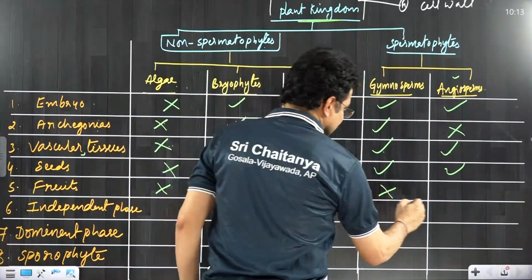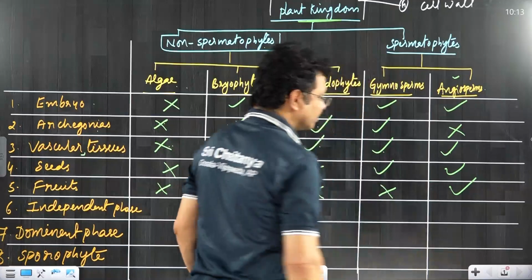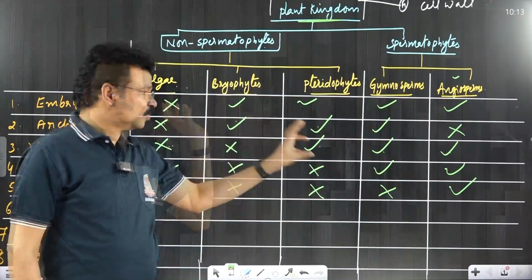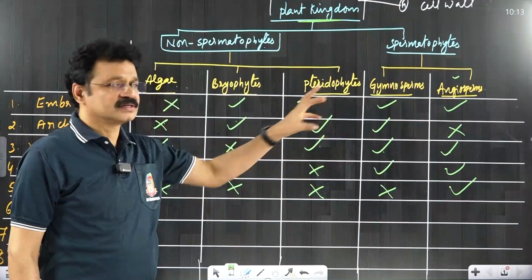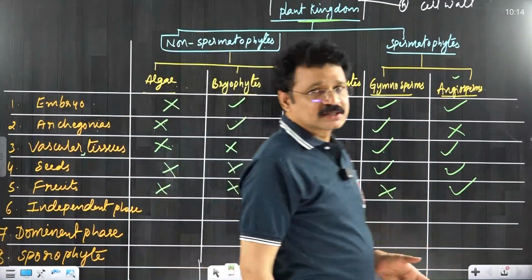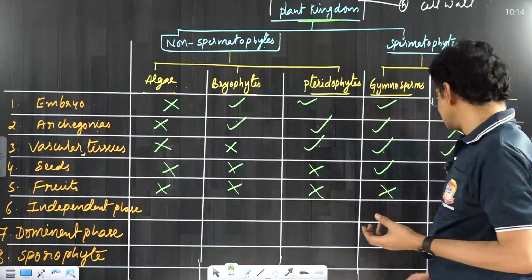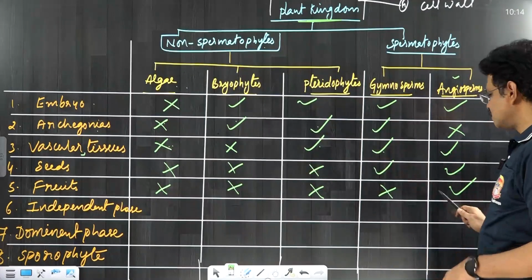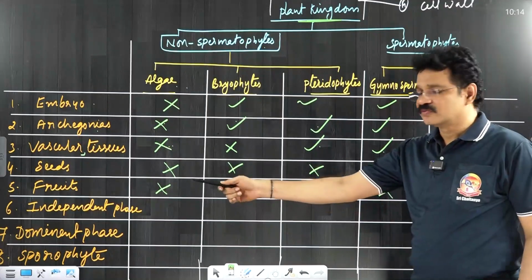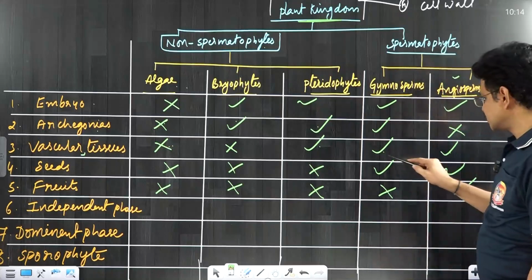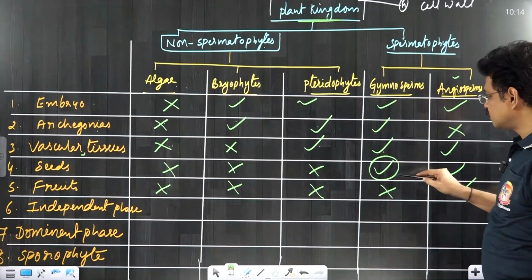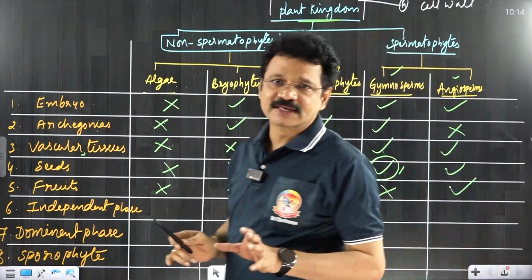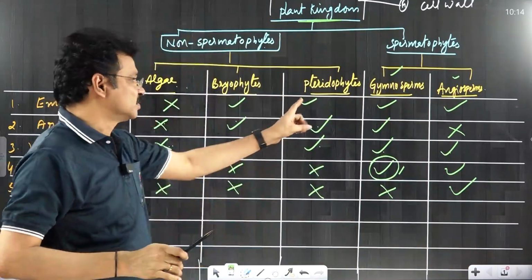remaining all the members have no ability to produce fruits. To form fruit, ovary must be present. Presence of ovary is the character of angiosperms only. After fertilization, that ovary ripens and becomes the fruit. So, except angiosperms, in all the remaining members fruits are absent. But gymnosperms are special. Without fruit, seed formation occurs in gymnosperms. It is one of the unique features. Fruitless seed producing plants are gymnosperms.